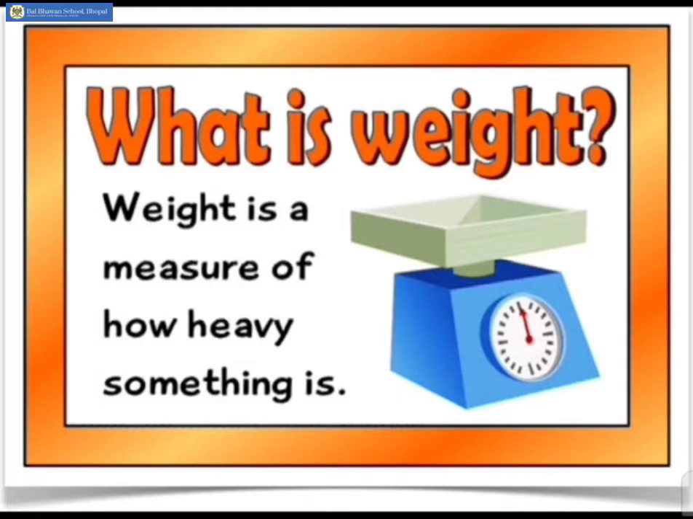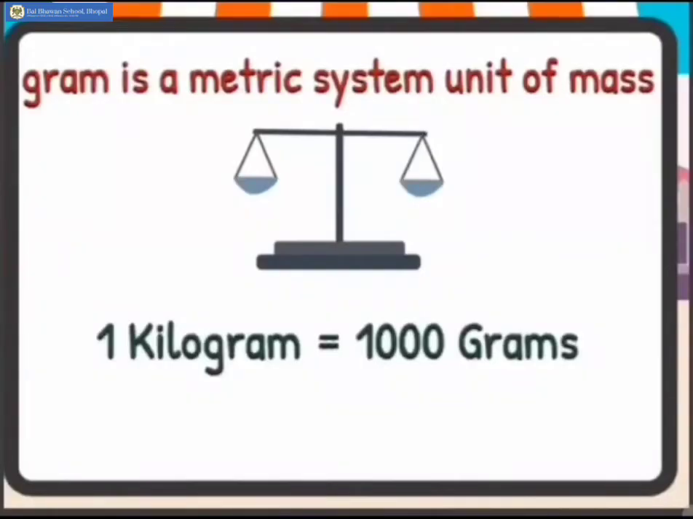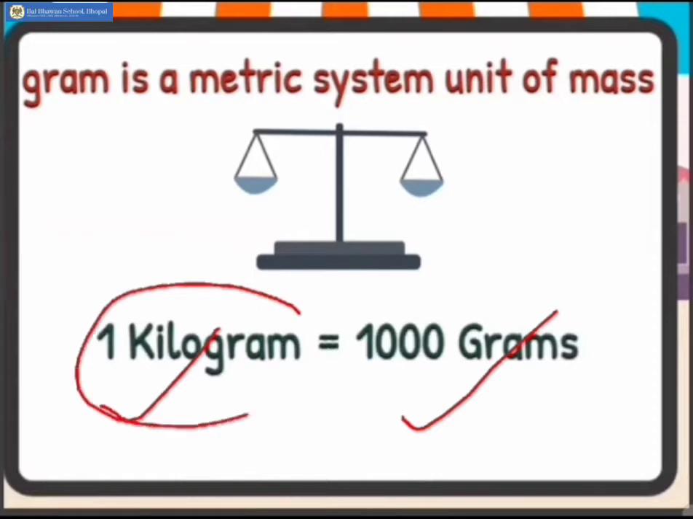Remember, what is weight? It is the measure of how heavy something is. So let us begin today's class. Gram is a metric system unit of mass. Value of 1 kilogram is 1000 grams. Children, heavier weight or objects which are heavy are measured in kilograms, and objects which are not so heavy and are lighter in weight are measured in grams.